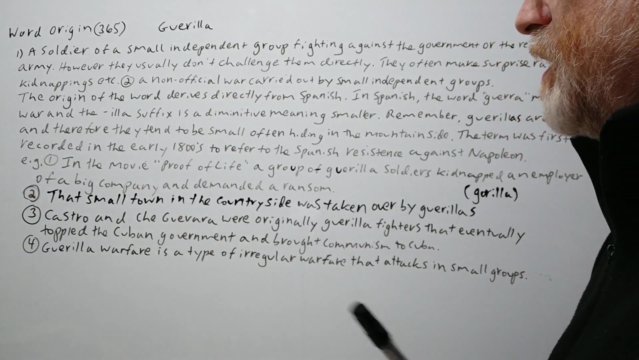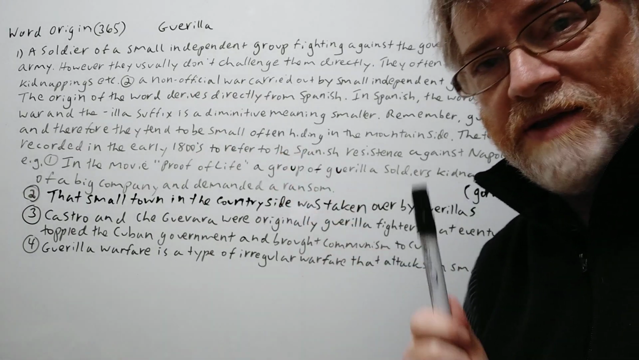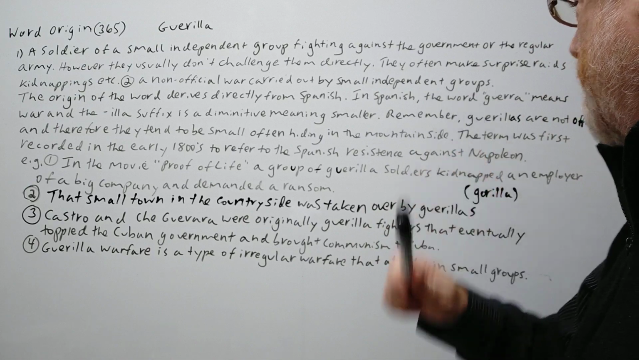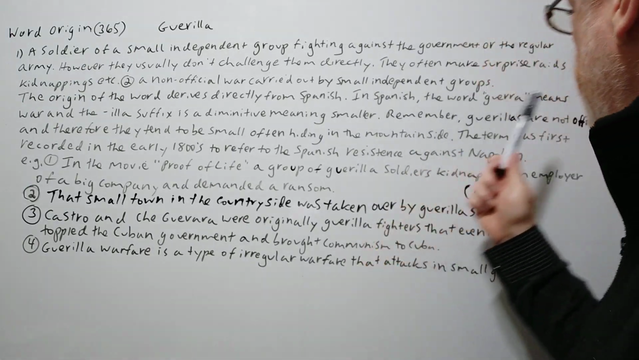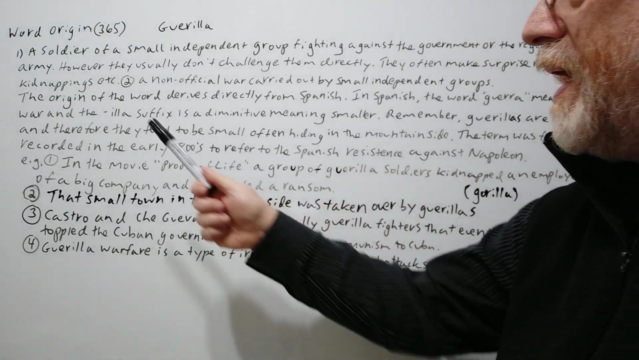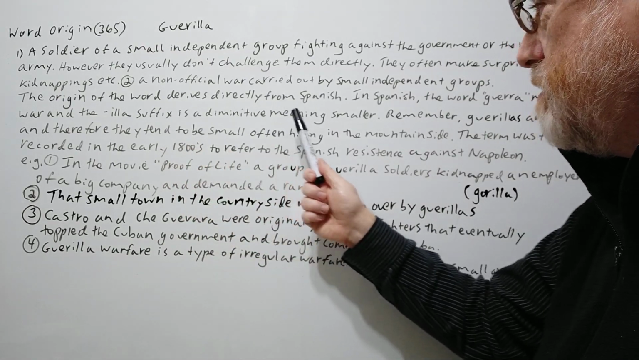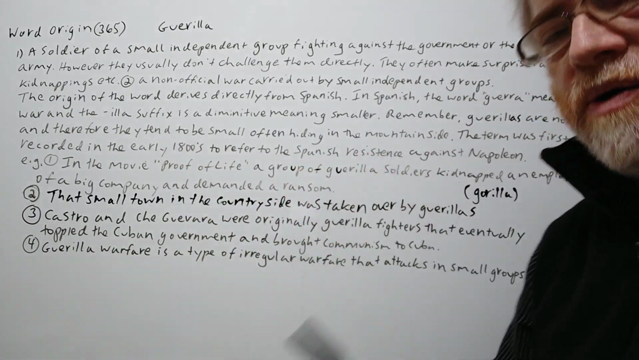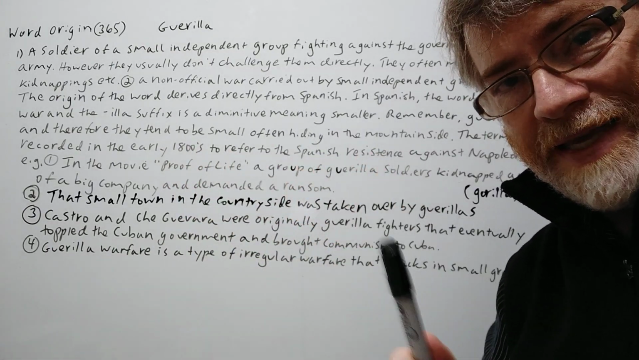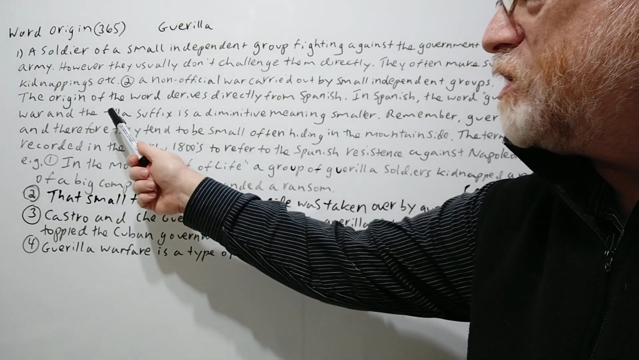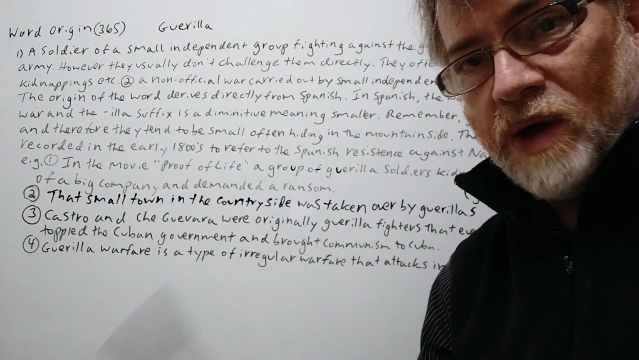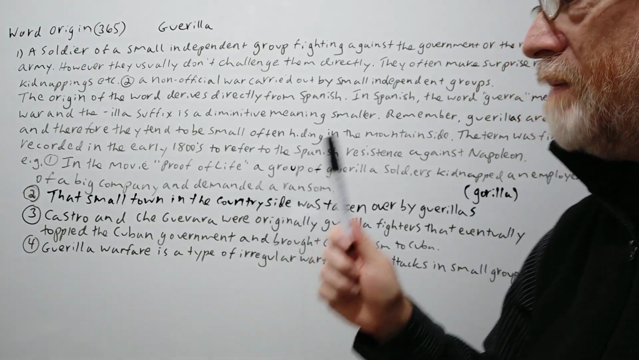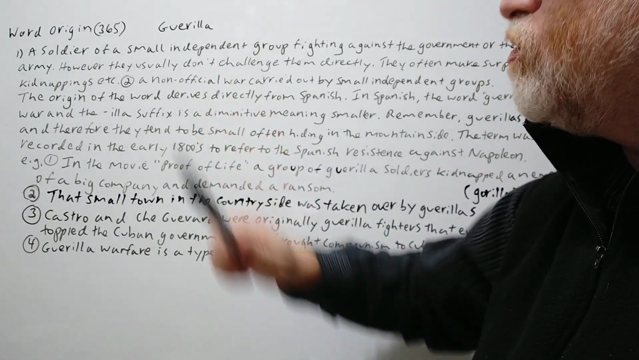Okay, let's continue. The origin of the word derives directly from Spanish. In Spanish, the word guerra means war, and the illa suffix is a diminutive meaning smaller. Now, in English, we pronounce it the English way. We say illa. But in Spanish, the double L would actually have a Y sound. It would be ia. But in English, we do say guerrilla.